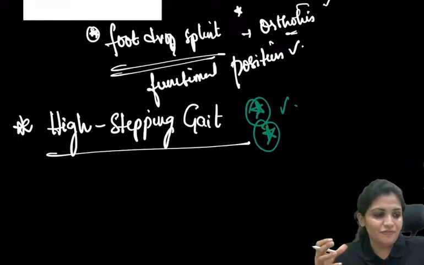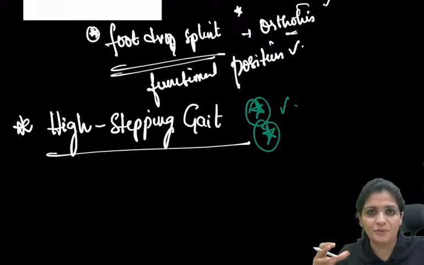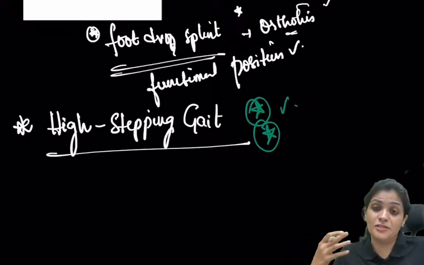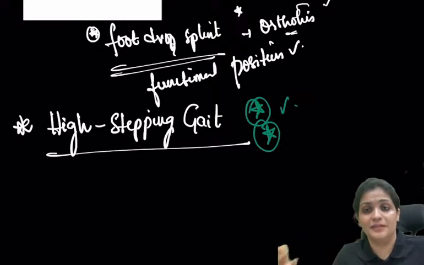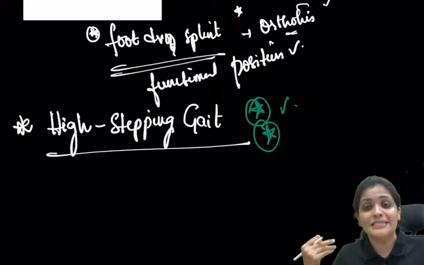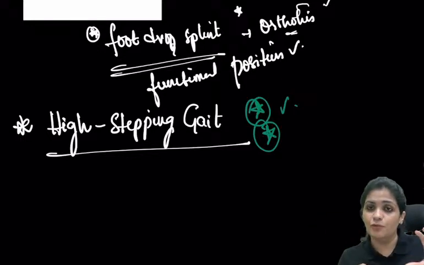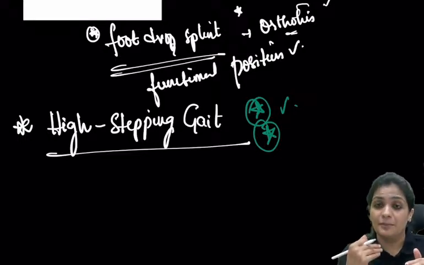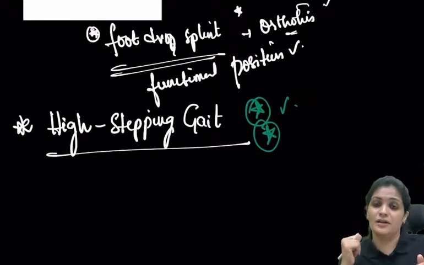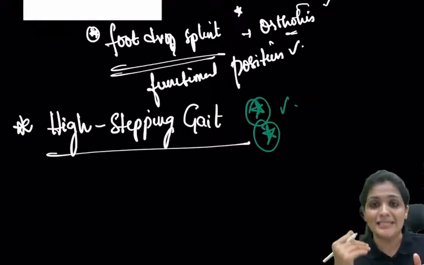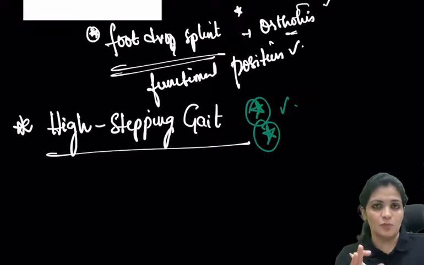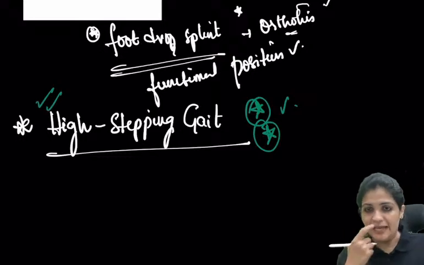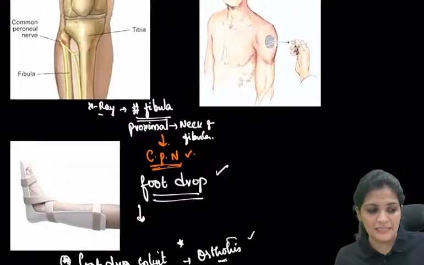The question is usually framed like this: a person of age 35 years has come with a fracture over the proximal end of the fibula and now appears to have a high stepping gait. What would be the reason? It is mainly damage to the CPN. Or they can put it the reverse way. They can give you an X-ray of a fibula fracture and ask which gait is expected in such a condition: circumduction gait, Trendelenburg gait, antalgic gait or high stepping gait. The answer would be high stepping gait. That is, CPN damage will result in a high stepping gait.